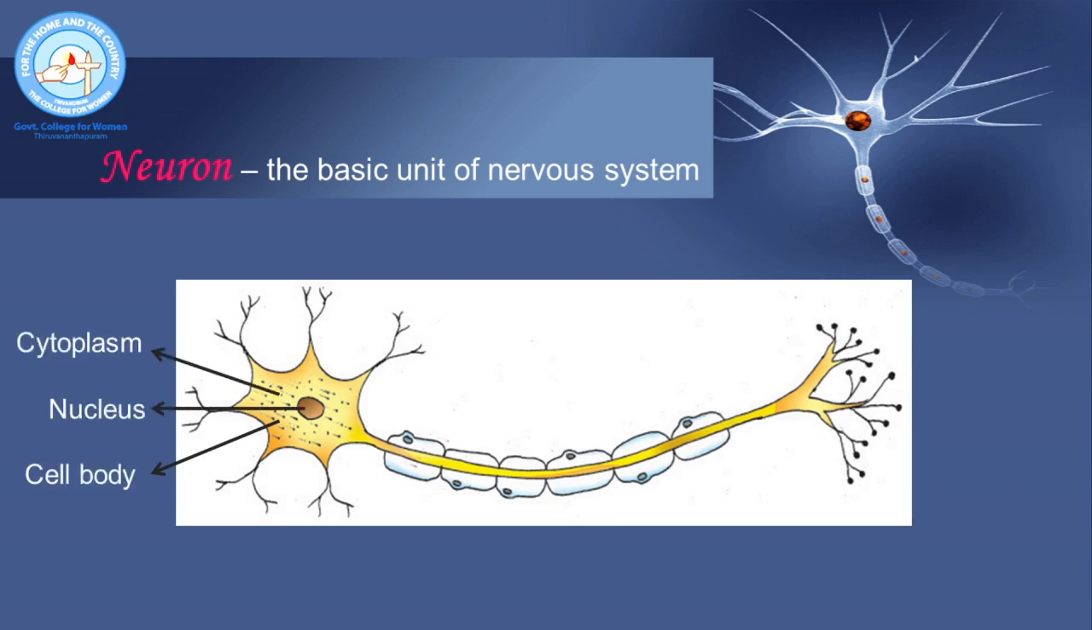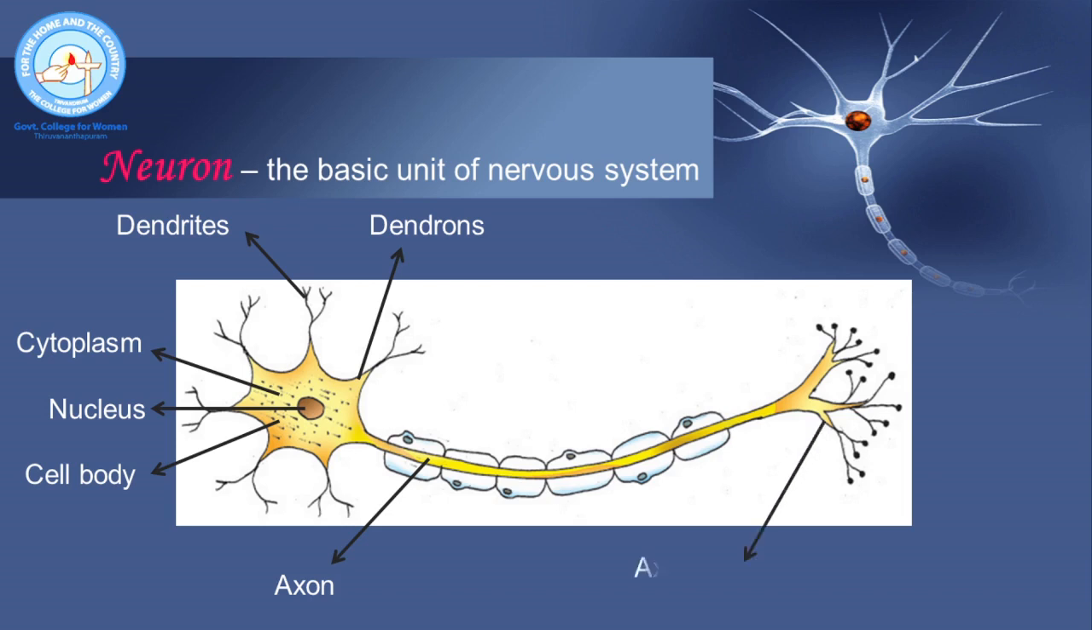The neuron has a cell body where the nucleus and most of the cytoplasm are present. Arising from the cell body are numerous processes. The short processes arising from the cell body are called dendrons. And these dendrons branch to form dendrites. There is one long process emerging from the cell body which is called the axon. The axon is longer than the dendrons.